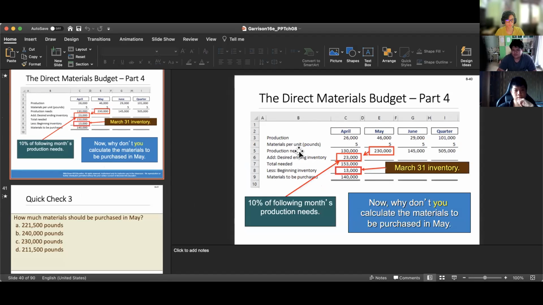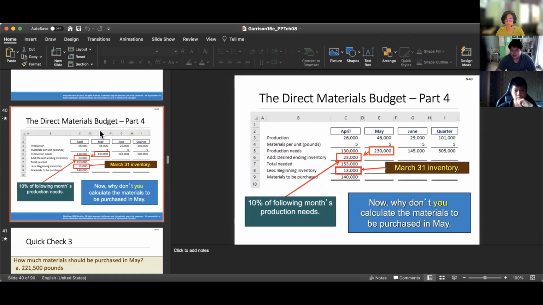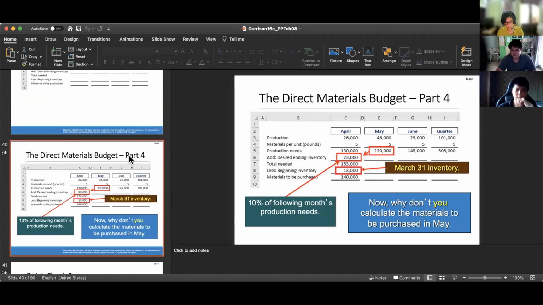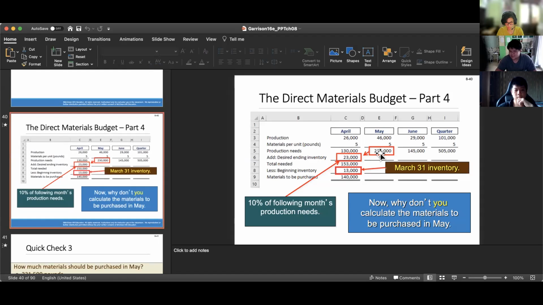Now, to get the desired ending inventory for April, if you remember, it said that the end of each month is equal to 10% of the following month's production. So because the following month's production is 230,000, you just multiply it by 10% and you will get this number.